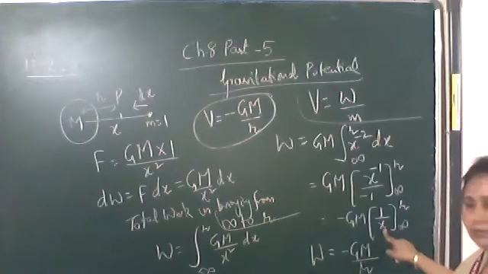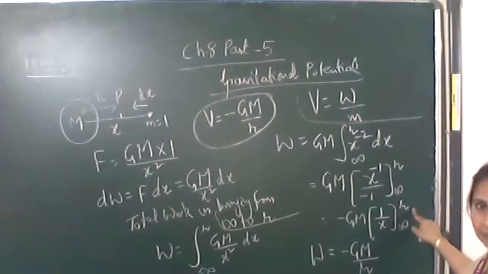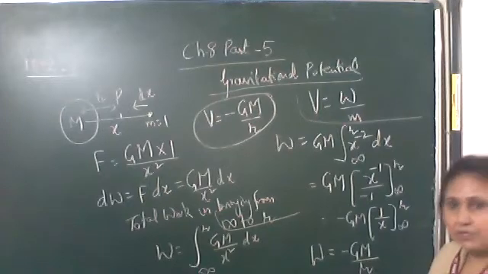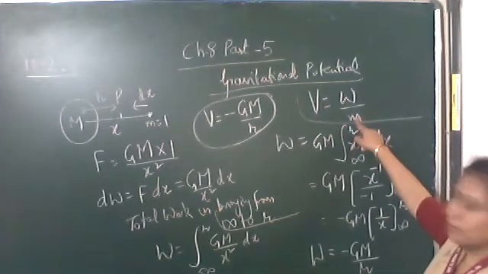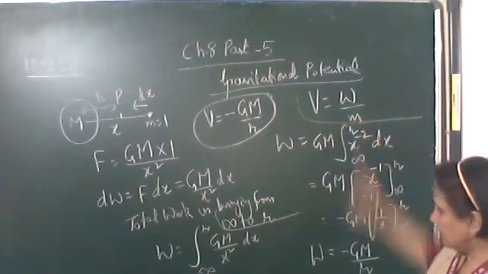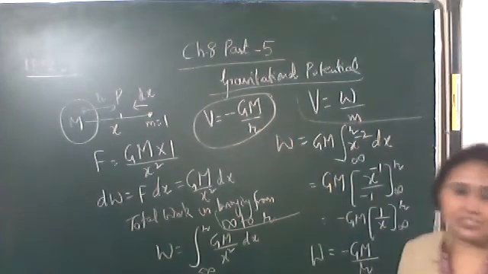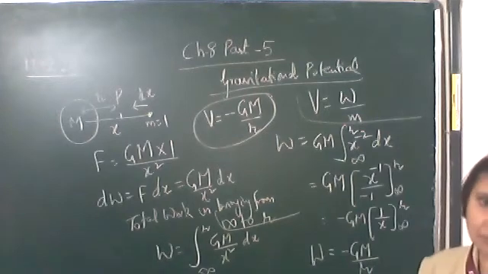Upper limit 1 upon r minus 1 by infinity. 1 by infinity is 0. So what remains? 1 upon r. So minus GM upon r is the work done. This is the work done upon unit mass. That mass is 1. So it is minus GM upon r is the gravitational potential.